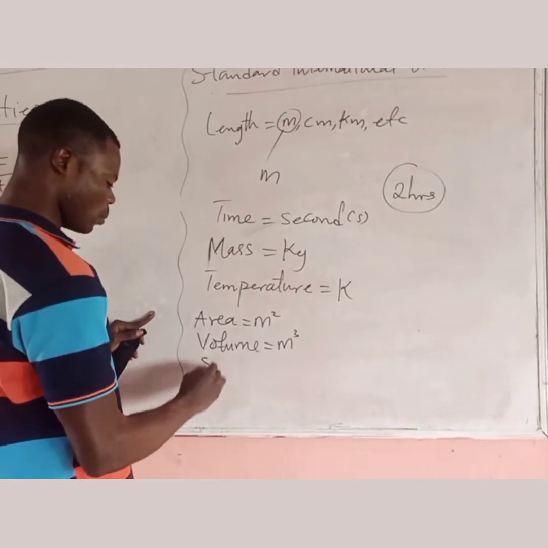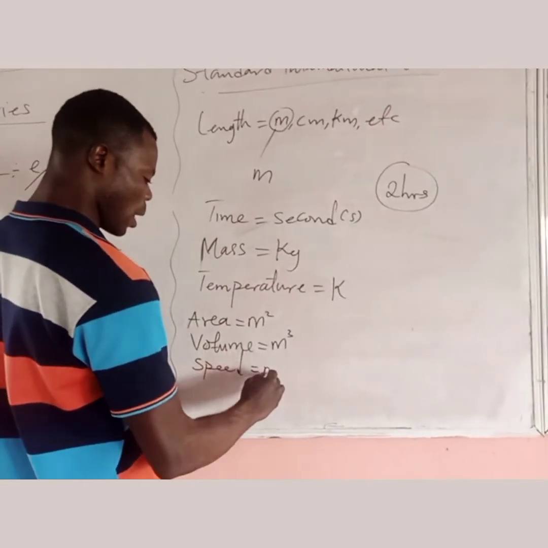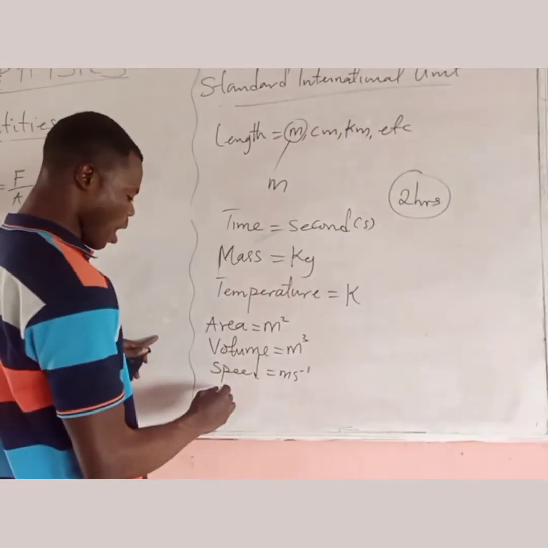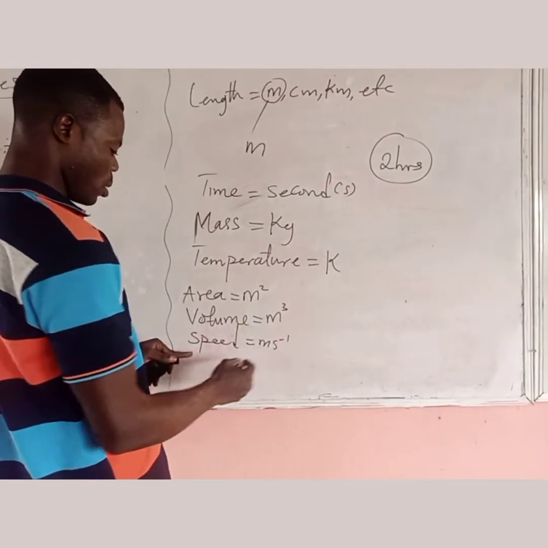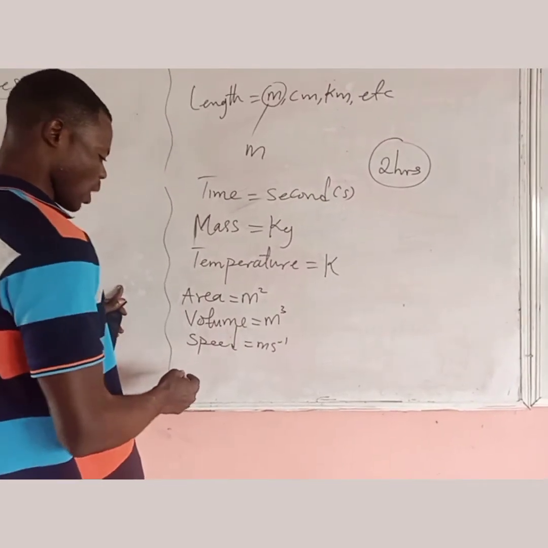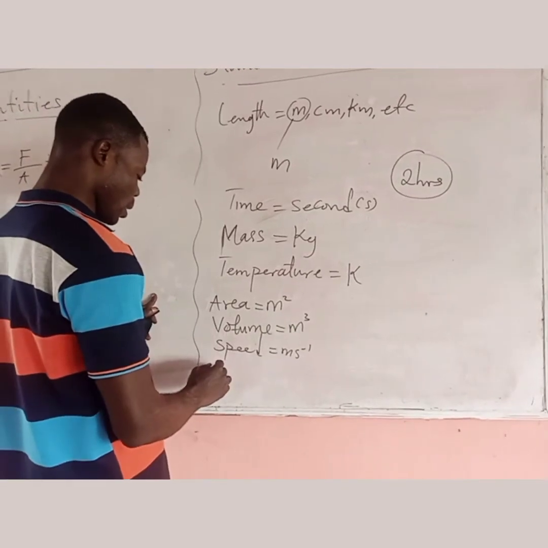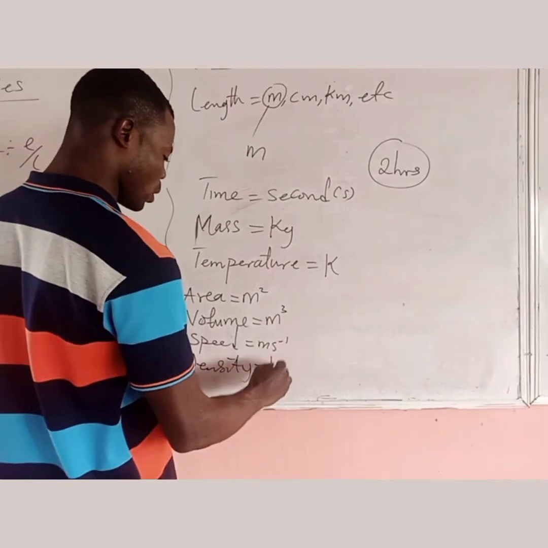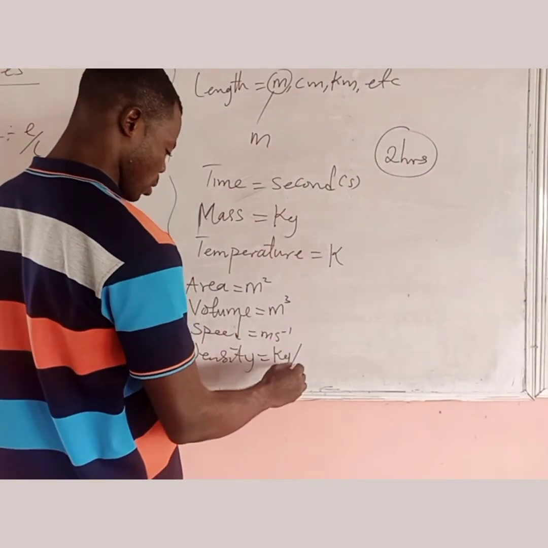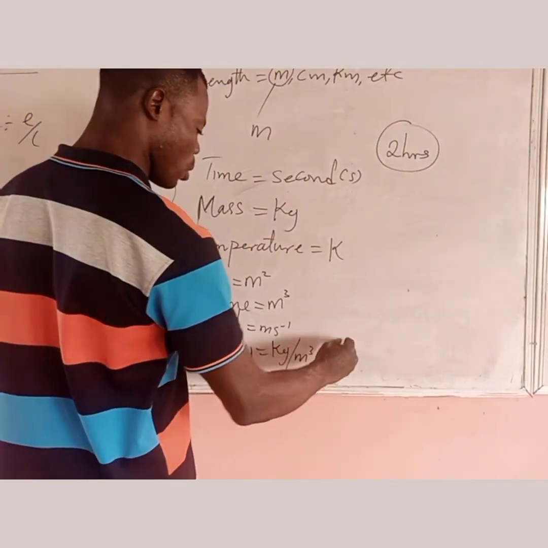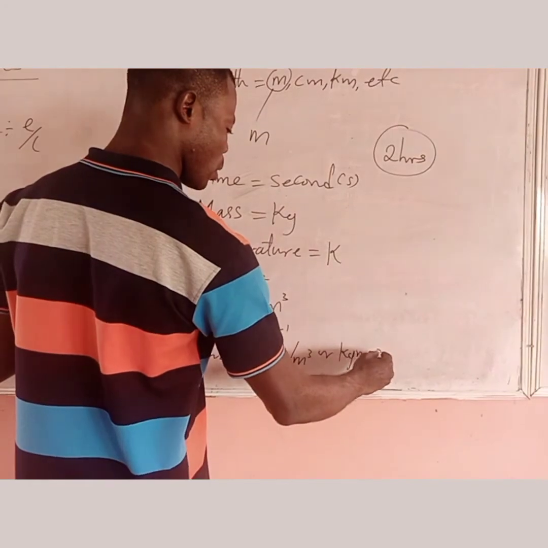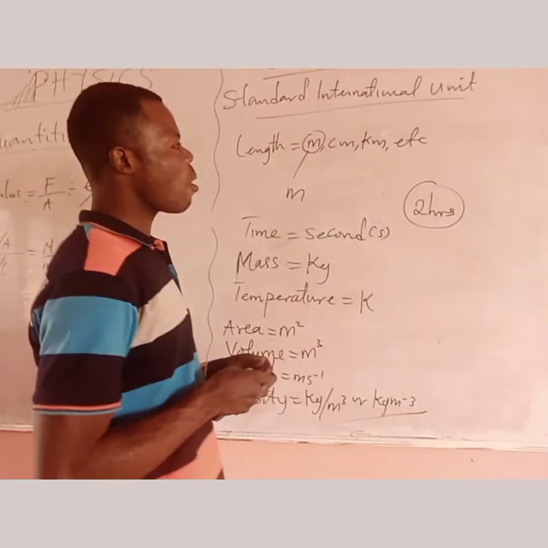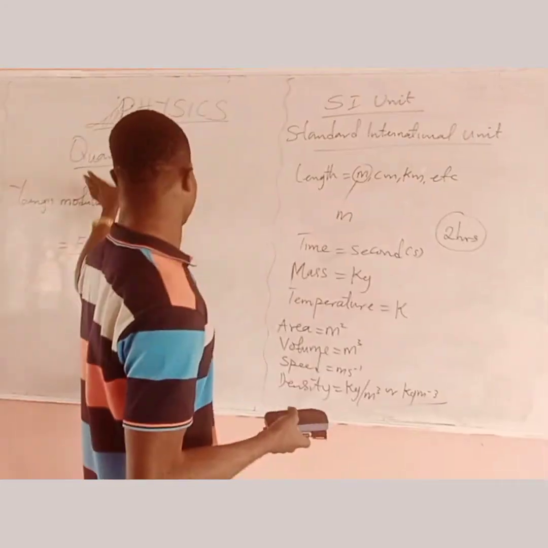Speed will be meter per second, and for velocity as well, it's also meter per second. And for other quantities like density, which is mass over volume, it is kilogram per meter cube. So these are all what we can say under quantities.